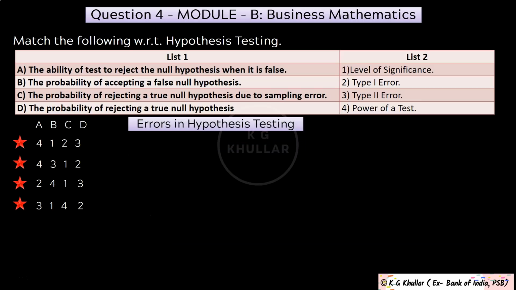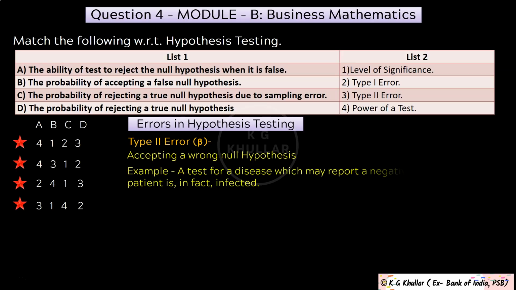Then second type of error is type 2 error. Now we make type 2 error by accepting a wrong null hypothesis, and this is generally denoted by Greek letter beta. A simple example of this error can be a test for a disease which may report a negative result when the patient is in fact infected. Now this is a type 2 error because we accepted the conclusion of the test as negative even though it was incorrect. Next friends, we have another term, that is level of significance.